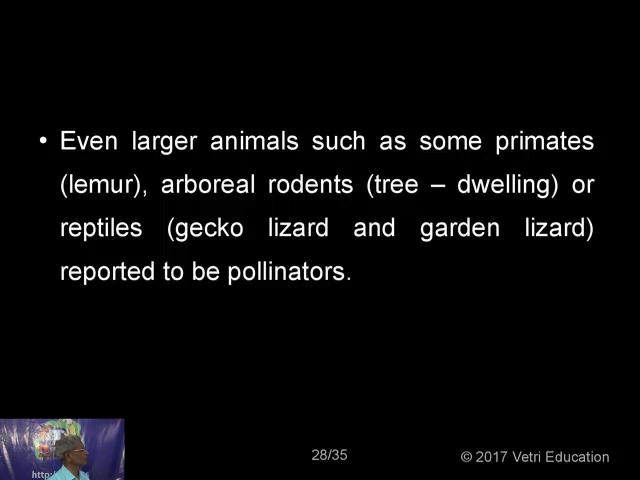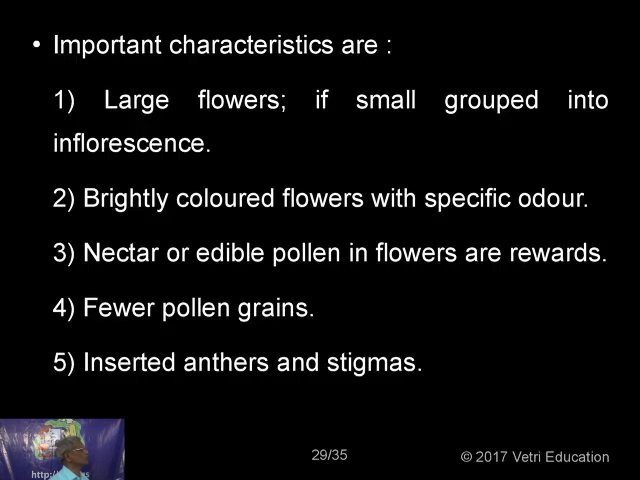Even larger animals such as some primates, the lemur, then arboreal rodents, which are tree dwelling, or reptiles also help in the pollination. The characteristic features of these plants are that they produce large flowers. Why do they produce large flowers? Because they have to attract the bees, they have to attract the insects. For that purpose, they are large flowers.